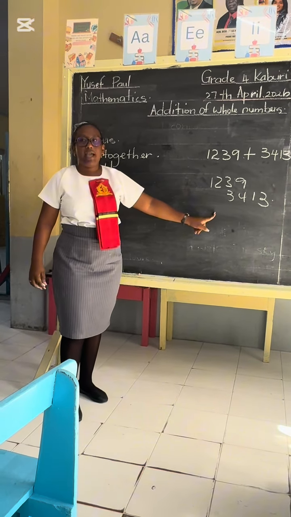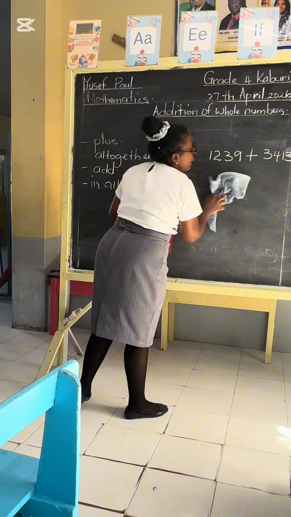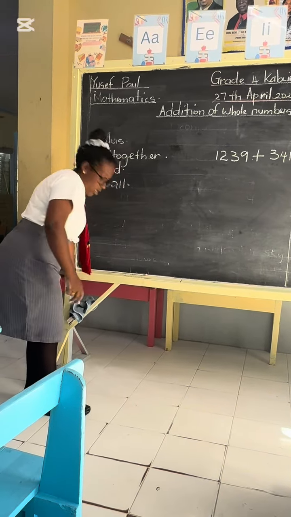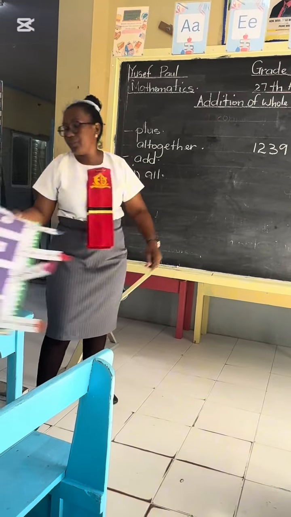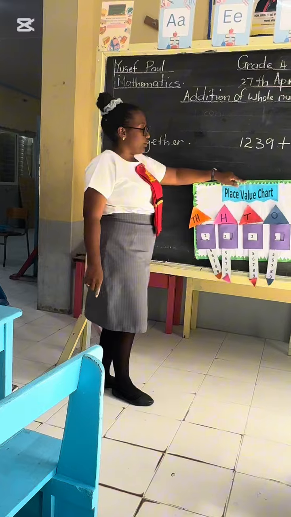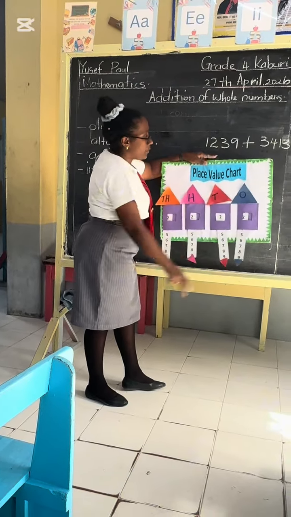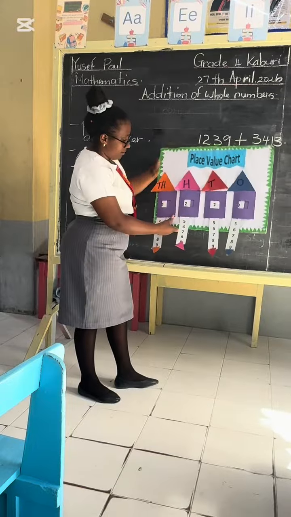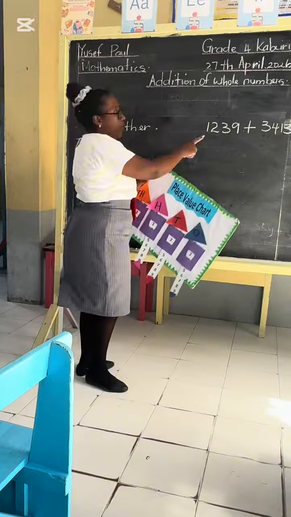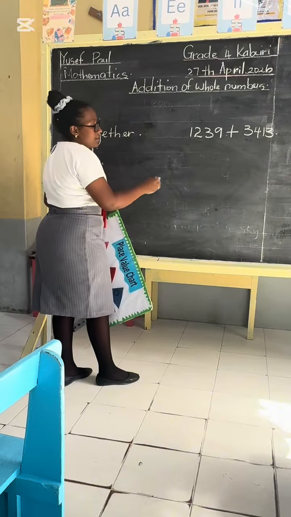Would this be correct? No, right. This would not be correct doing it like this. So then, how would we put it down? Y'all remember this when we did place value, we used this? Right. So how would we put it down? So we will first put down the first number. What is the first number?